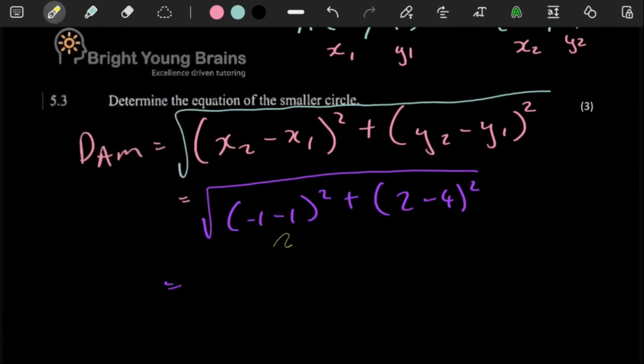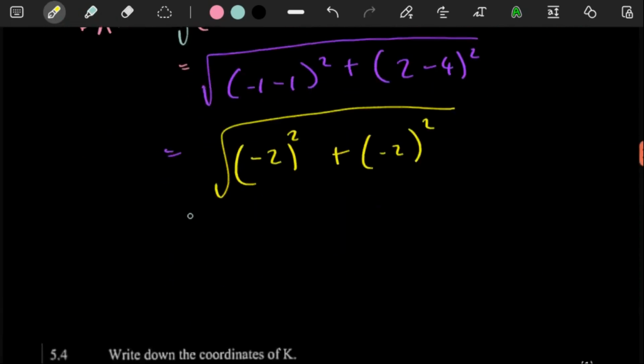This is negative 1 minus 1, so it's negative 2 squared. And then negative 2 minus 4 is going to give you another negative 2 squared. So this is just going to give us 4 plus 4, which is just 8. Square root of 8 is going to give you 2 square root of 2. That's the way we like it.